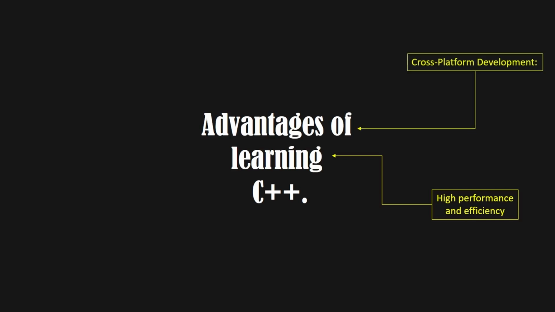Cross-platform development. Portability. One of the most significant advantages of learning C++ is its portability. Code written in C++ can be compiled and executed across different platforms with minimal modification. This capability makes it an ideal choice for developing cross-platform applications. For instance, a software product developed for Windows can be adapted for Linux and macOS environments without extensive rework. This reduces the time and cost associated with developing and maintaining multiple code bases for different platforms, allowing developers to focus on enhancing functionality and performance.